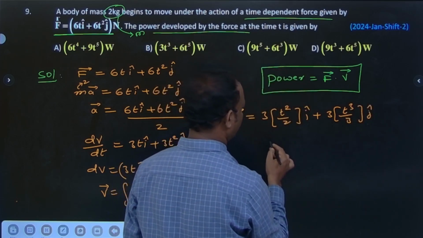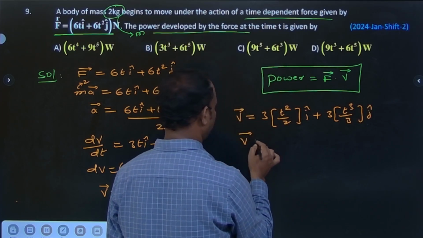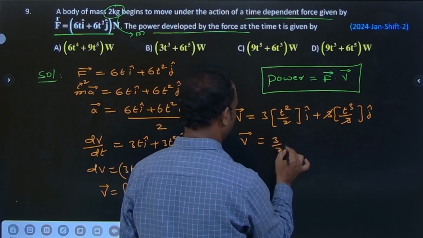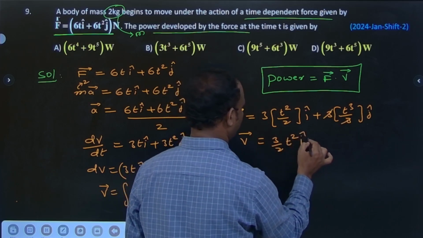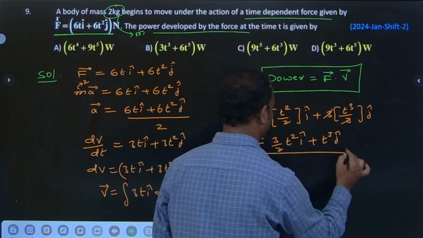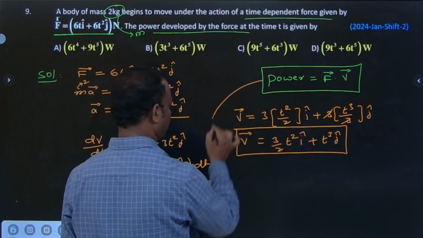So this will become v bar is equal to, 3 and 3 cancel, we can write 3 by 2 t square i cap plus t cube j cap. This is the velocity vector.